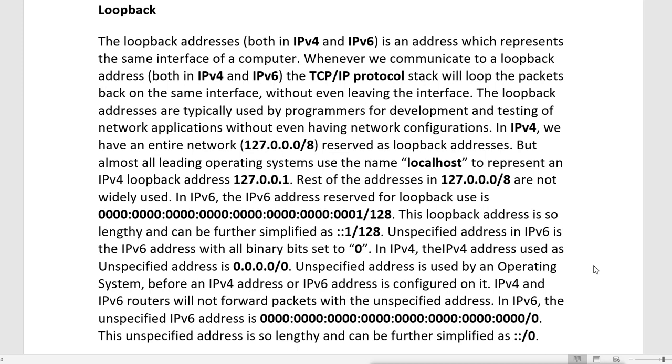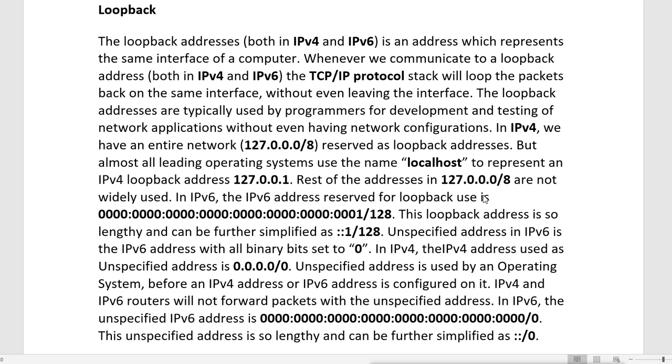If somebody wanted to use it, all those IPs would work the same, they do the same thing, but everyone was using only one IP, 127.0.0.1. The rest of the IP addresses in this range are totally wasted. Nobody used them. So in IPv6 they did what? They made this loopback address only one IP. That is the first IP address of IPv6. They keep this as a loopback, and the rest of the IPs are not. In IPv4 they wasted the whole range for it, but here we have only one IP.